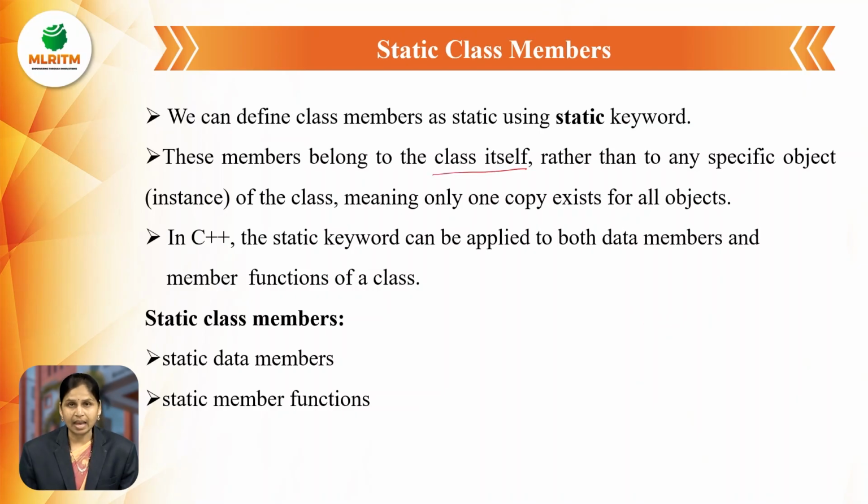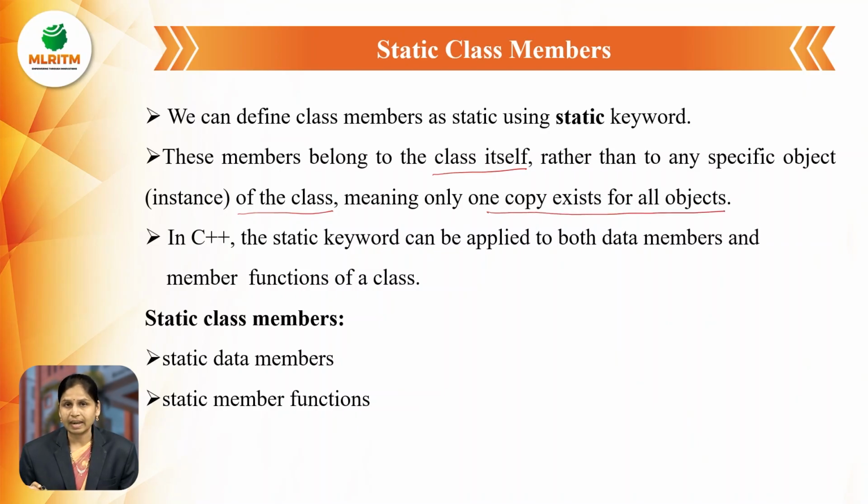The class members are nothing but variables and methods. When we declare the variables or methods in a class as static, they all belong to the class itself, rather than to any specific object of the class. Static class members are accessed by the class name only, and are not related to any object of that class. Meaning only one copy exists for all objects.